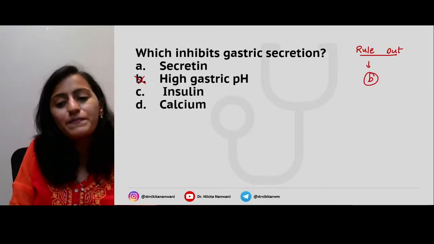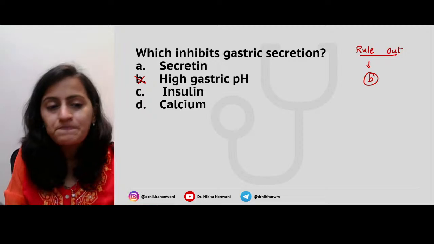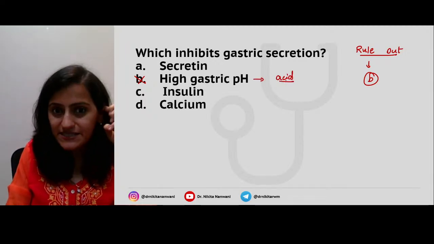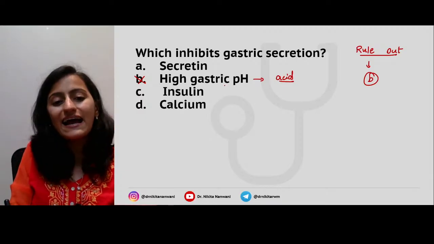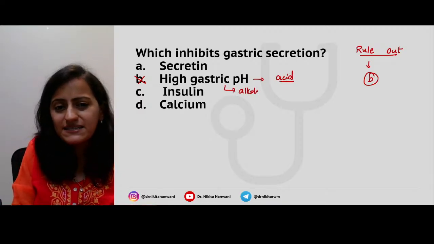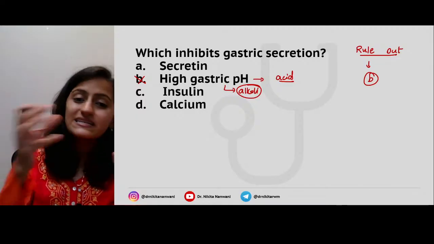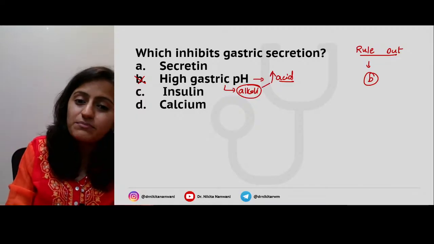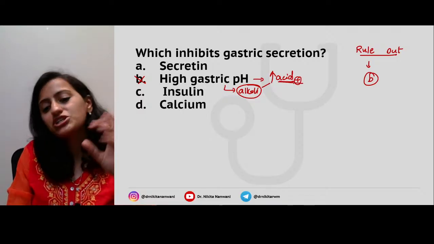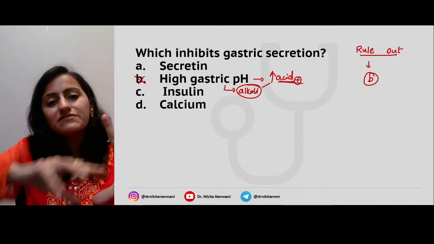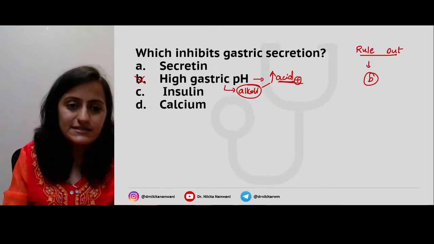The answer cannot be high gastric pH. Why? Because gastric secretion basically means acid. So when you have high gastric pH, that basically means alkali is present. To neutralize that, we need the acid. So it will stimulate the acid secretion, right? So the first one to be ruled out is option B, because alkali will stimulate the acid for neutralization.